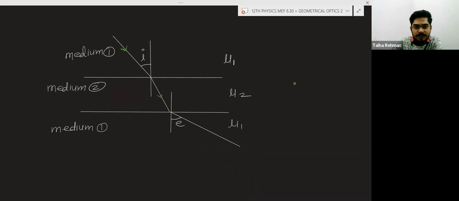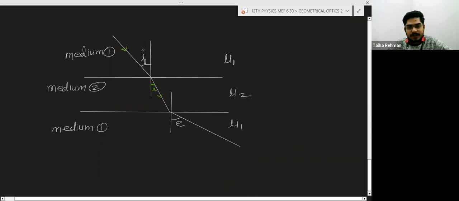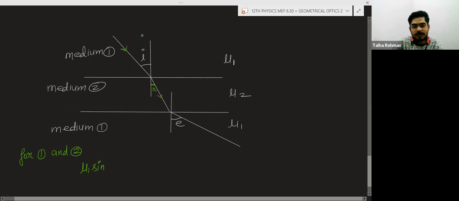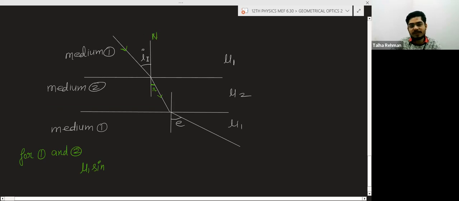So if this is the angle of incidence, and suppose this is the angle of refraction R, let's suppose. Can we apply the Snell's law between medium 1 and 2? Yes. How to apply the Snell's law? First choose the medium, and write the refractive index of this medium, that is mu1, and multiply it with sine of angle with normal. This is the normal. What is the sine of angle with normal? Sine I.